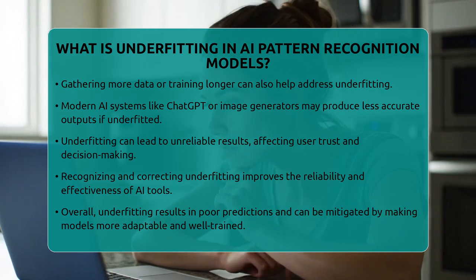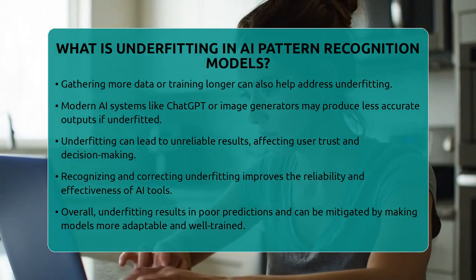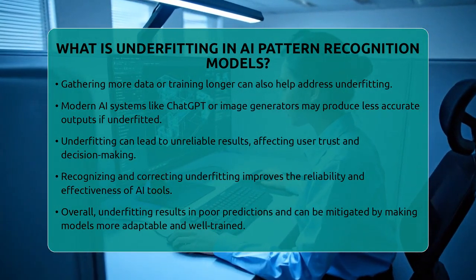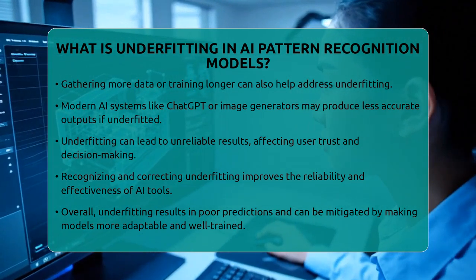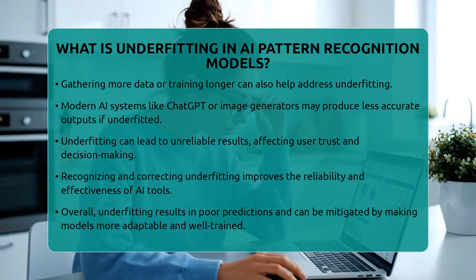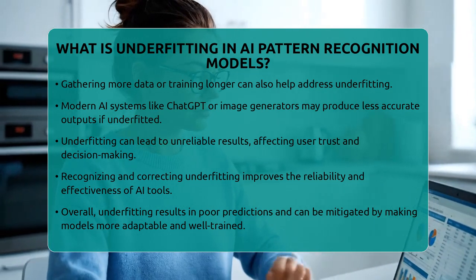In short, underfitting happens when a model is too simple to learn the patterns in data. It leads to poor performance and inaccurate predictions. Fixing it involves making the model more flexible, adding better features, or training it more thoroughly. Knowing about underfitting helps developers create smarter, more trustworthy AI systems that serve us better every day.